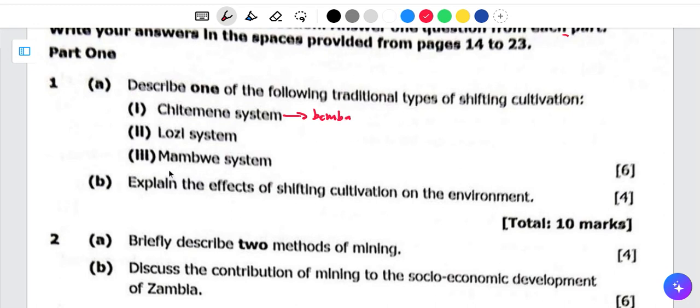Okay. So in terms of the way you are going to write, you are going to say the Chitemene system is practiced by what? By Bemba people, from where? Northern Province, right? From Northern Province.